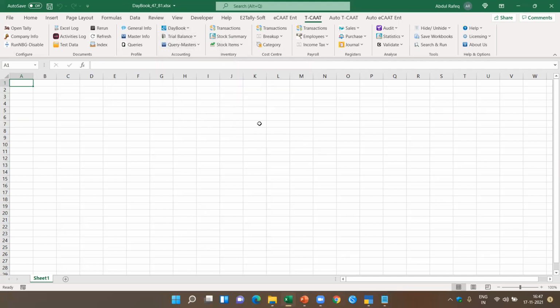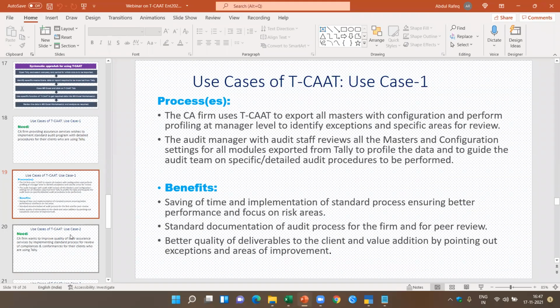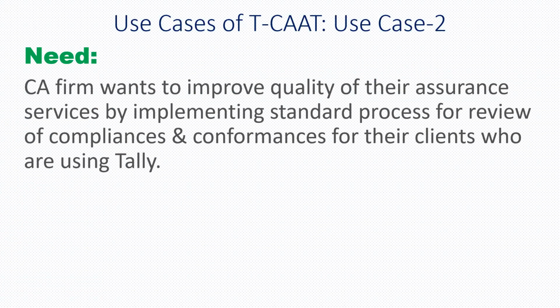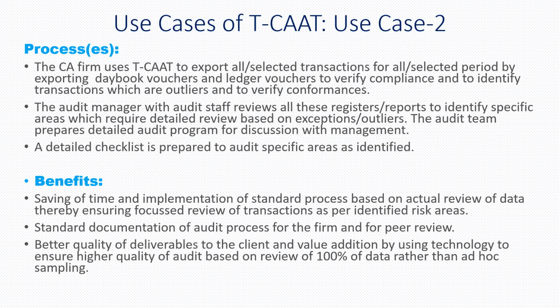Now let's come to the most interesting part. I'm going to the second case, where a CA firm wants to improve the quality of their assurance services by implementing a standard process for review of compliances and conformances for the clients who are using Tally. So this gives you the complete story of what they want to do. Now, what I'm going to do here is analysis based on the trial balances. Okay, let's come further.